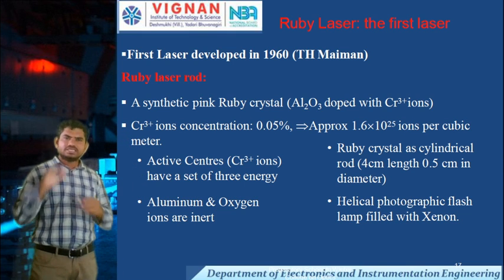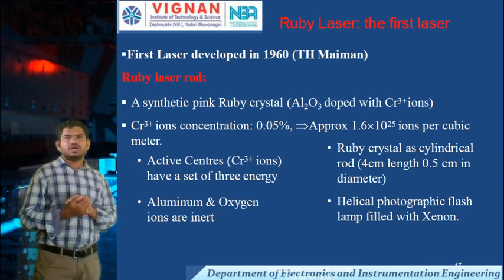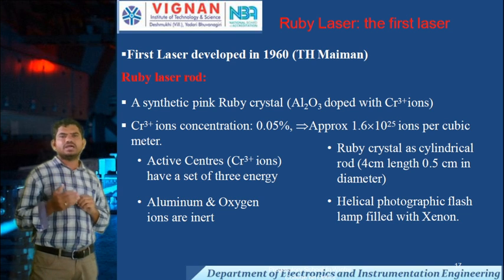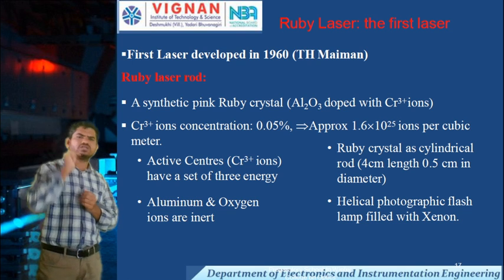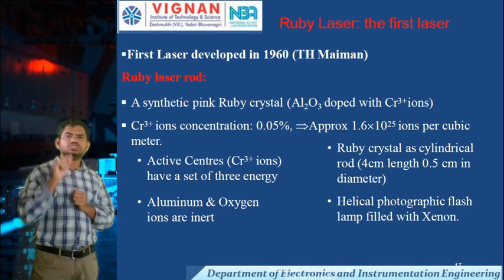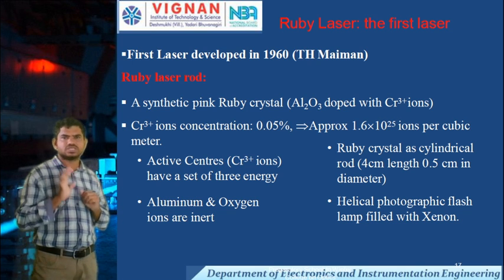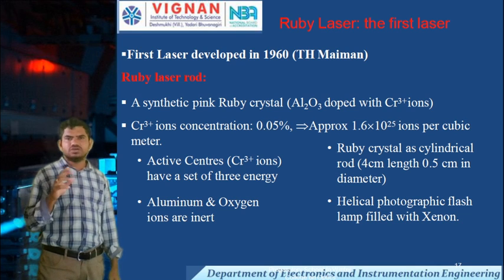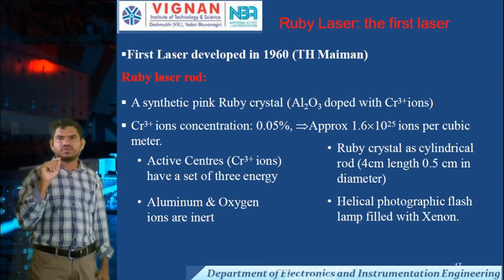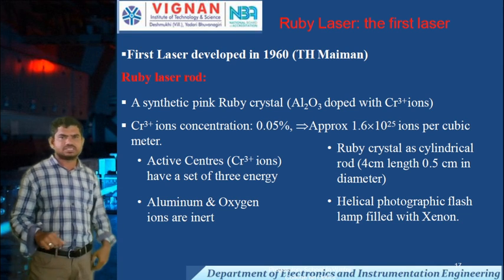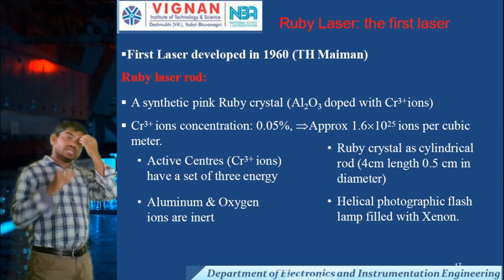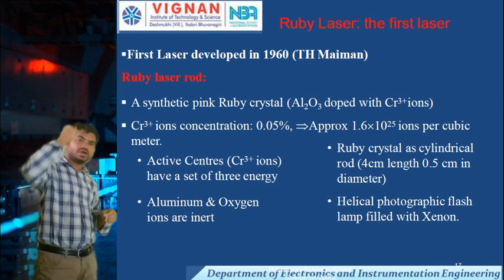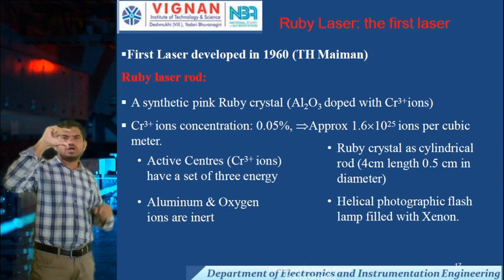In this ruby laser, the chromium ion concentration is very low. How much? 0.05% concentration, approximately 1.6 into 10 to the power of 25 ions per cubic meter. Very few chromium ions are present in the ruby rod.